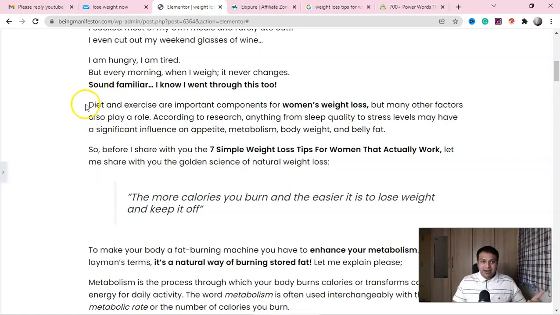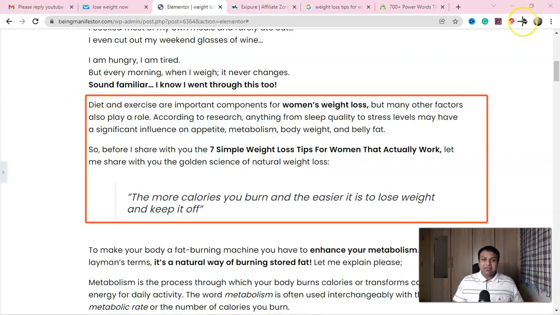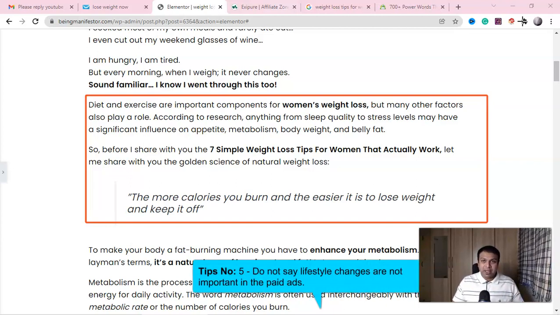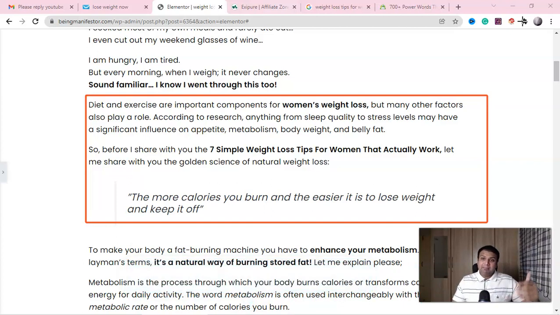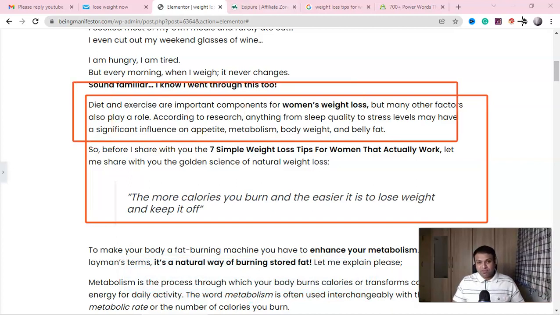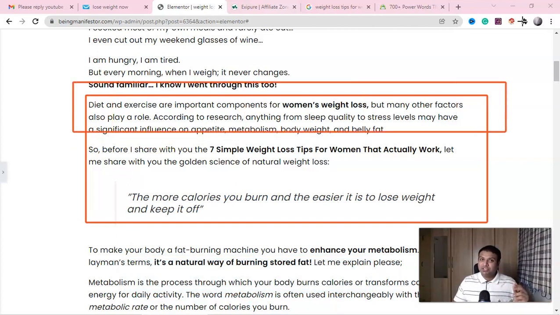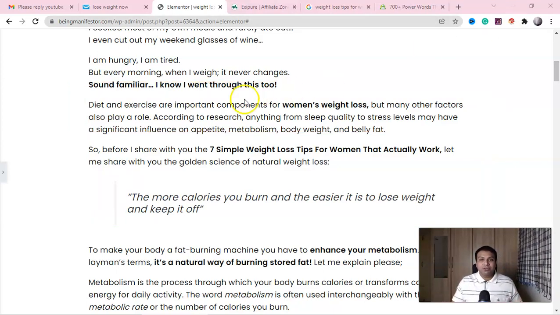Now once you did that, the point from here: diet and exercise are important components for women's weight loss. Okay, but many other factors also play a big role guys. Every product promises you don't need to do dieting, you don't need to do exercise. Do not write like that guys if you're promoting with paid ads. In free traffic it's okay. Always say that diet and exercise are important components for women's weight loss, but many other factors also play a role. This is one way of not getting banned with Google ads or Bing ads, because guys, as you also know, in weight loss and diabetes you have to change your lifestyle. So you can't say that without having those you will get the results.